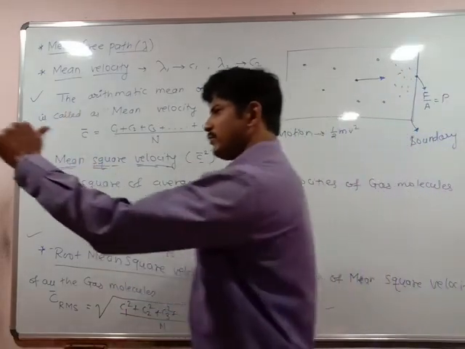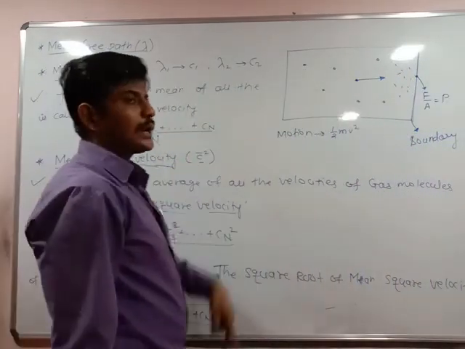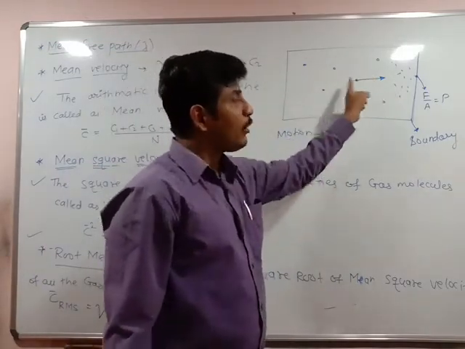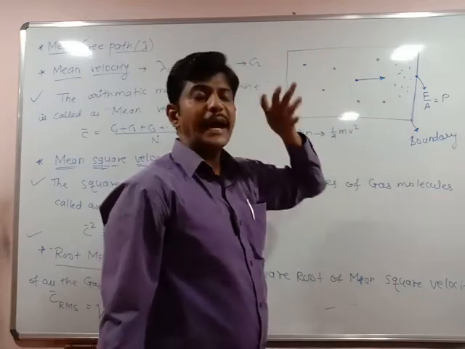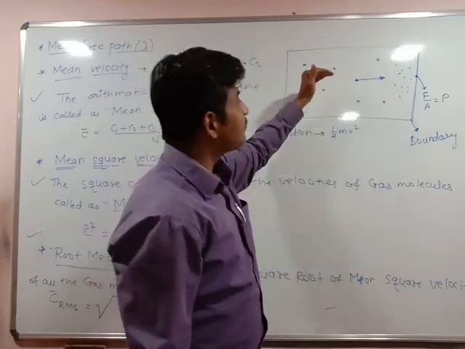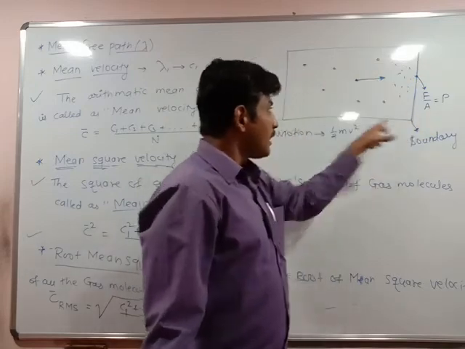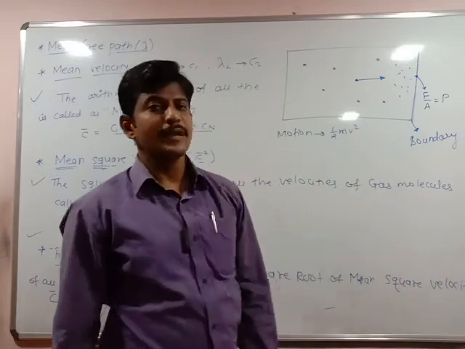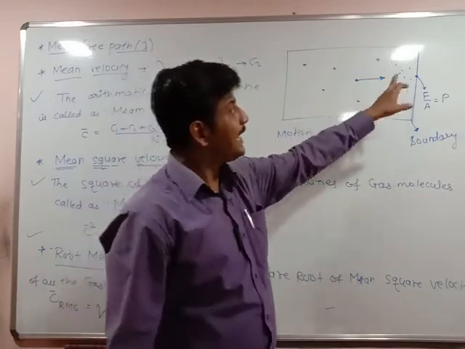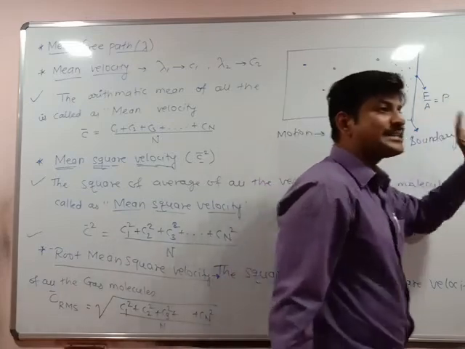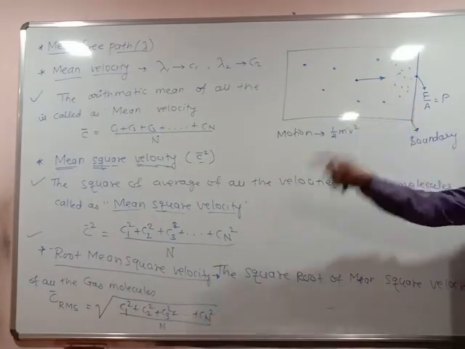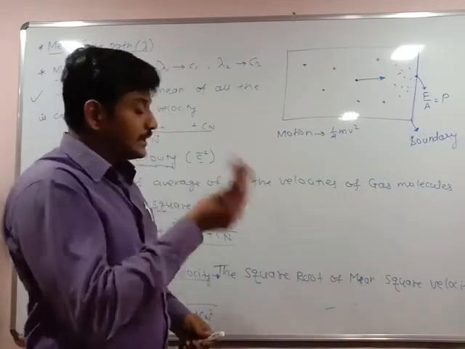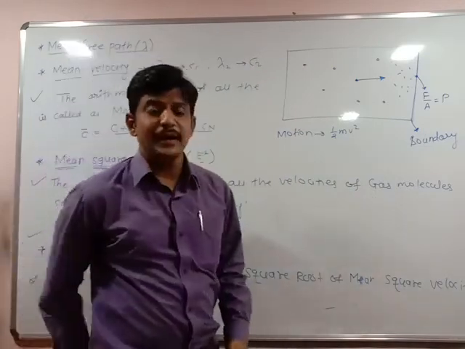Look, a molecule is in motion. How much motion? 1/2 mv square means it is under motion. Kinetic energy, that is the kinetic theory of gases. The chapter is named kinetic theory of gases. So these gas molecules exert pressure on the container boundaries. How much pressure? Force per unit area. They apply force on the boundary per unit area, which means they apply pressure P on the boundary. How much pressure P they apply on the gas container, that expression we are going to find in the next lecture.